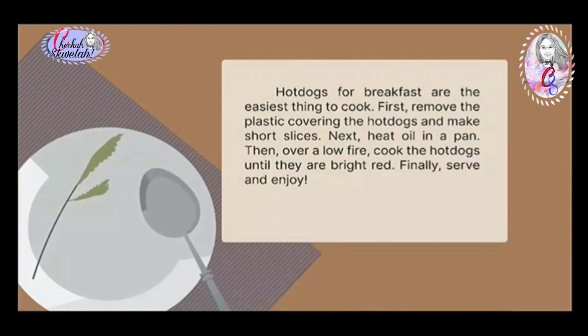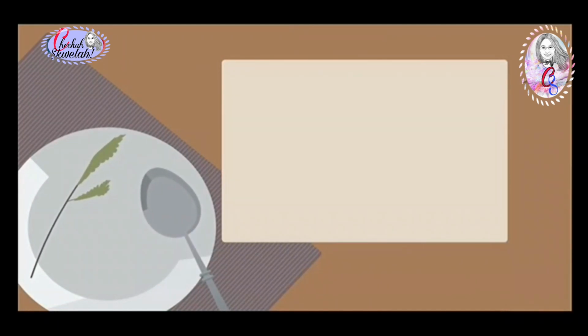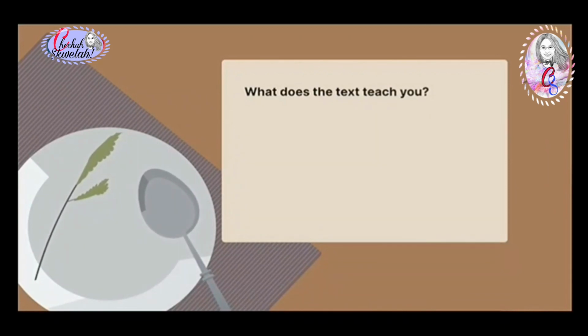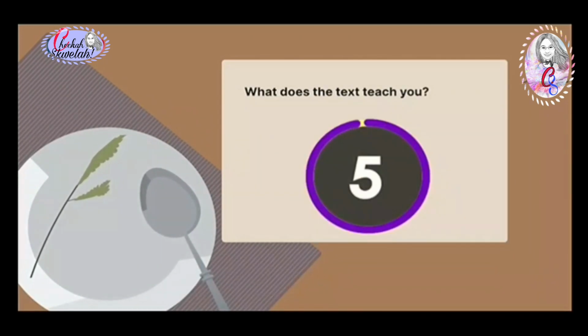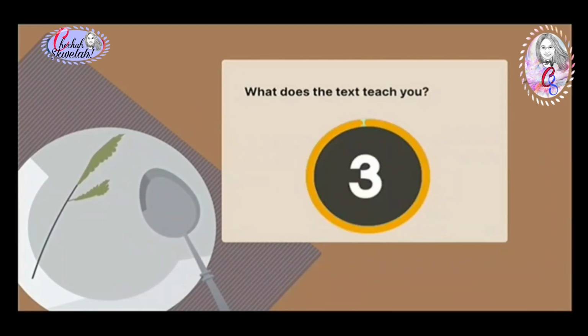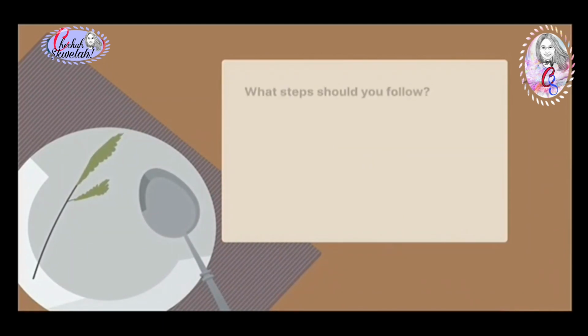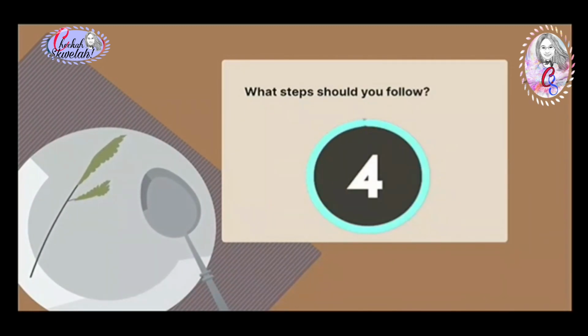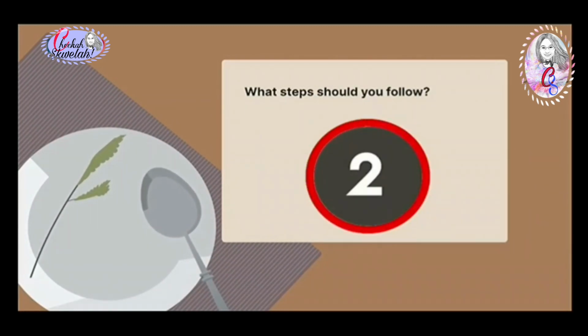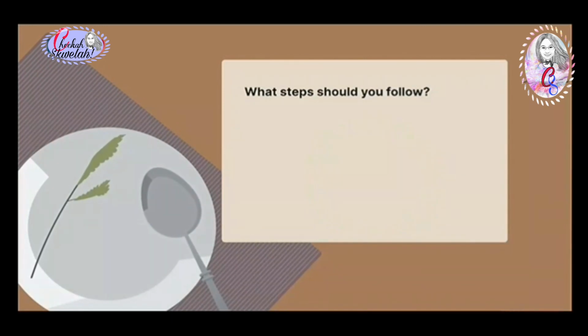Now, try to answer this comprehension checkup. Number 1. What does the text teach you? Number 2. What steps should you follow? Number 3.